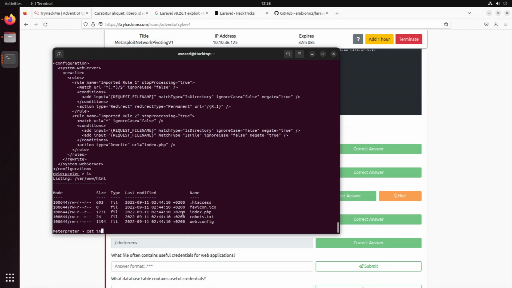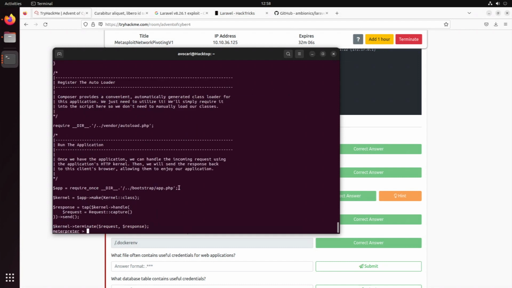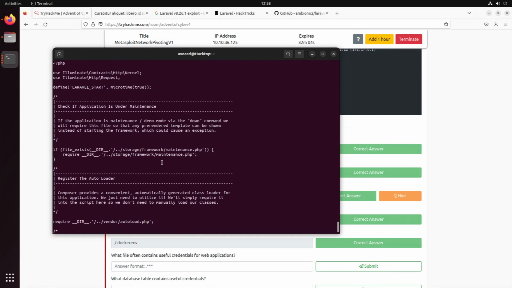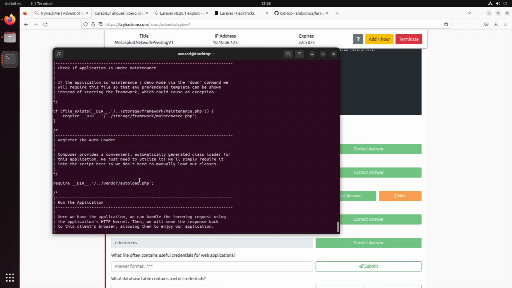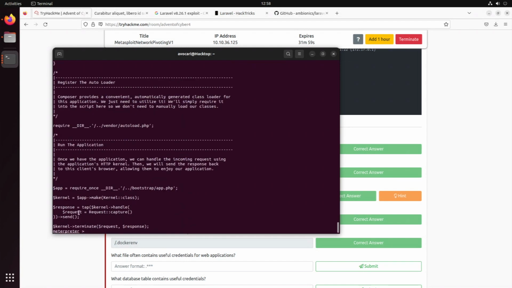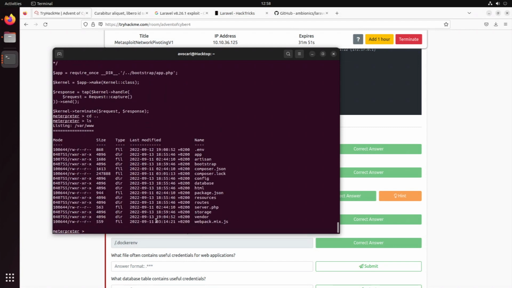In the index, index.php is probably just this lorem ipsum thing. No, it's just a large thing. We have the bootstrap app.php. So I'm actually going one folder outside. Nice. We can actually move around.